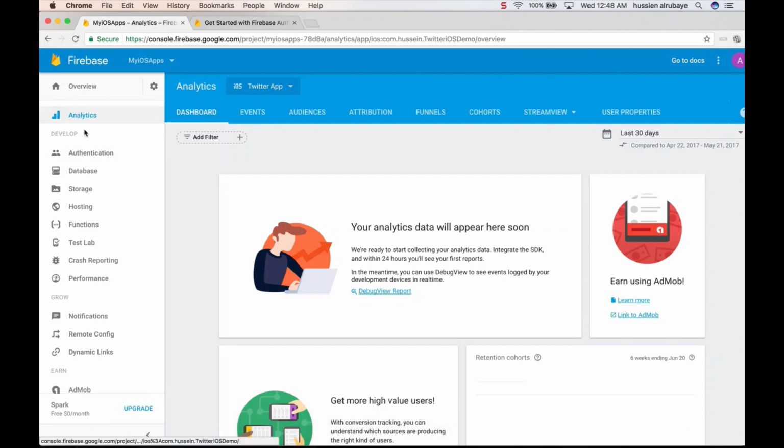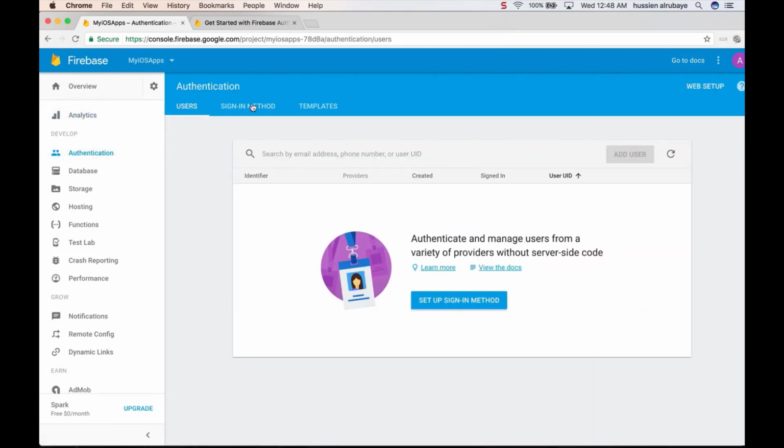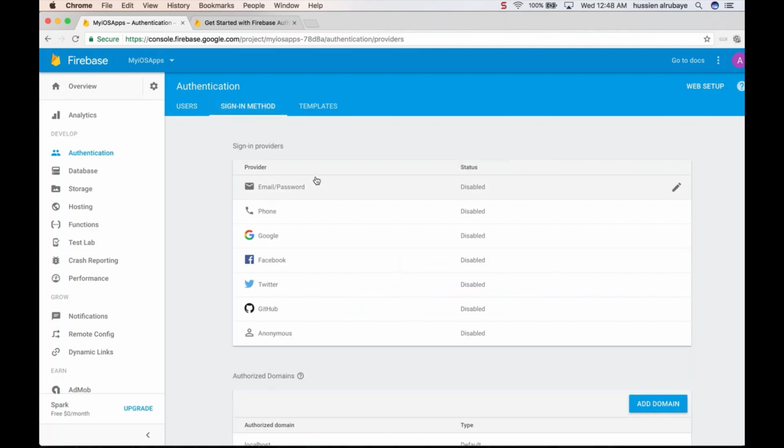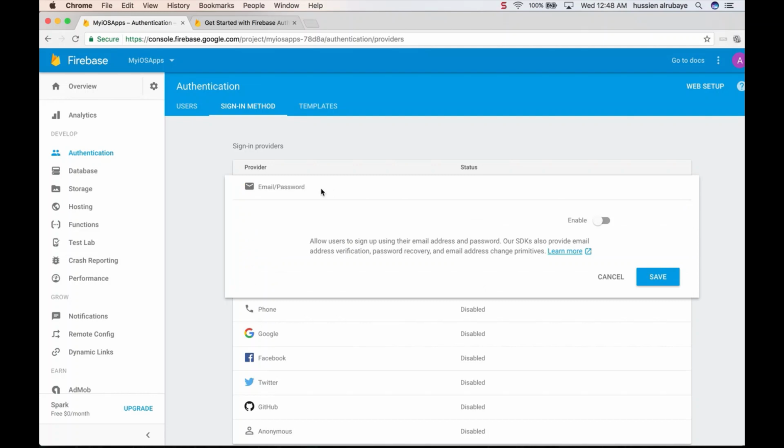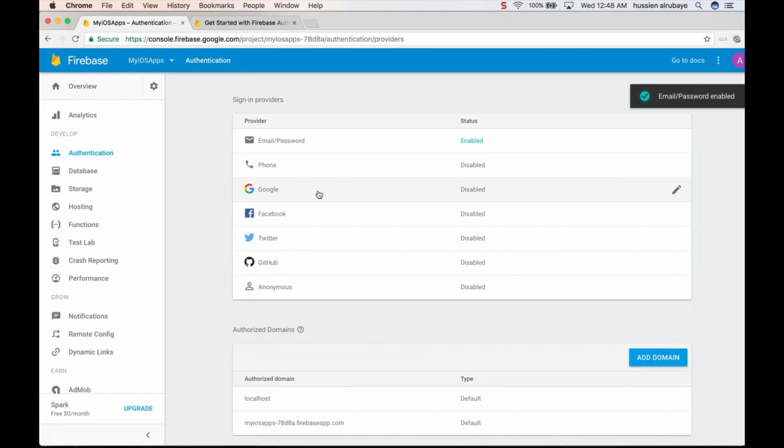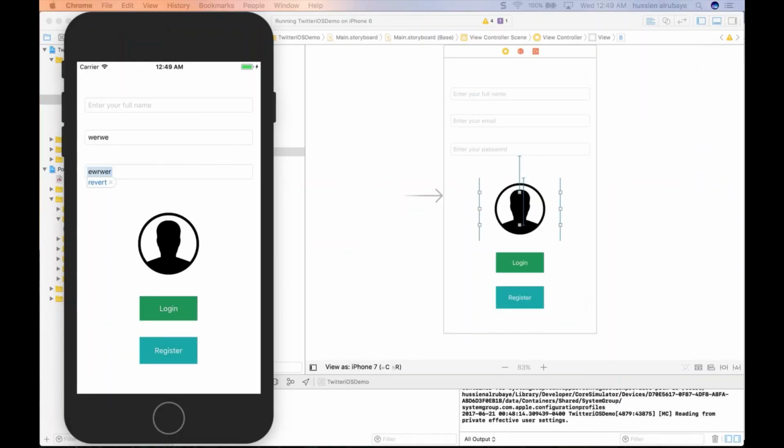So first of all, I go to the authentication sign-in method and enable which sign-in method I want to use. I want to allow users to sign in with email and password, so I click on this one and click enable, save. Maybe you want to do something different. Maybe you want to sign in with a Google account, or a Facebook account, Twitter, GitHub, or anyone else. Any type of account you want to use, just enable it. For this tutorial, I will use username and password to enable users to log in. So that's the first part.